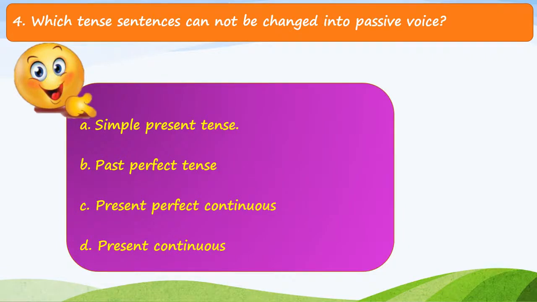Now we see the fourth question, and the fourth question is, which tense sentences cannot be changed into passive voice? And the options are A. Simple present tense, B. Past perfect tense, C. Present perfect continuous, and D. Present continuous. And the answer of this question is option C, present perfect continuous. So, present perfect continuous sentences cannot be changed into passive voice.